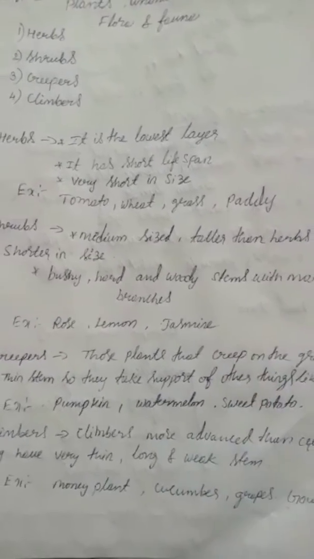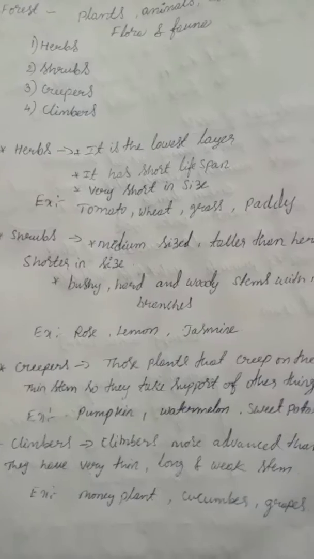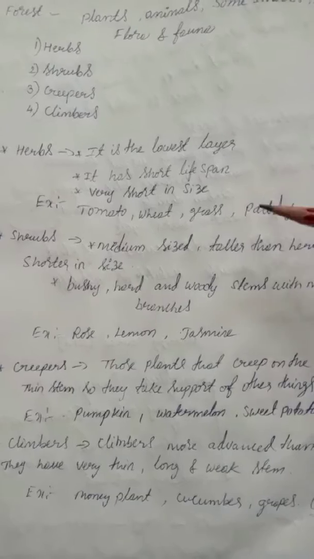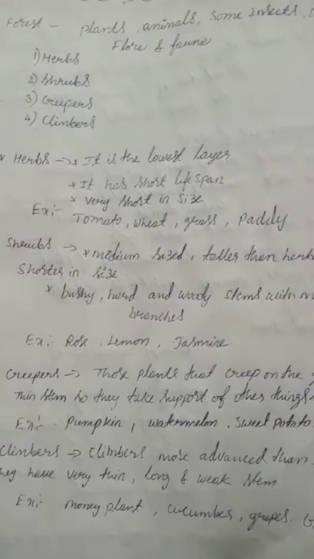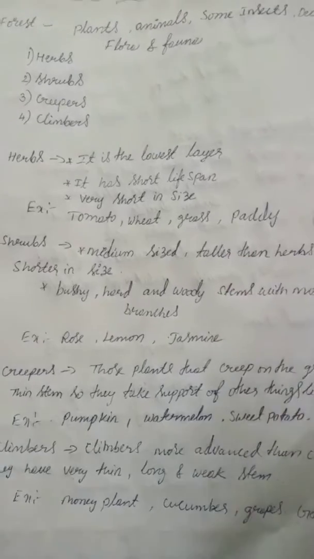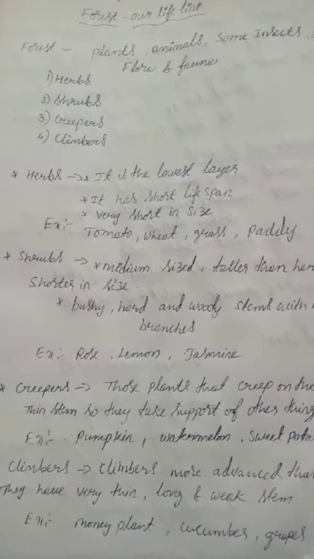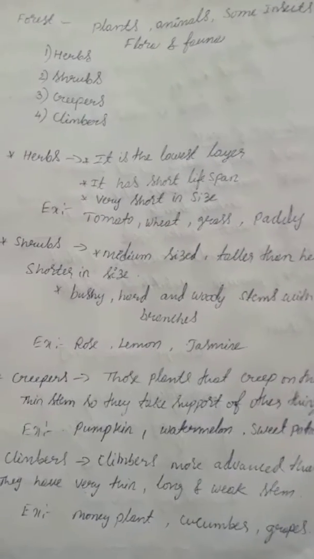Okay, creepers and climbers. Then after that we will get trees. That is the fifth type of plant. So herbs, shrubs, creepers, climbers; you can give many examples for these. Herbs and creepers form the ground layer. Shrubs form a mediator layer, not on the ground, but at a medium size. But climbers can also grow up to the tree level, climbing, no? So these are the types of plants.